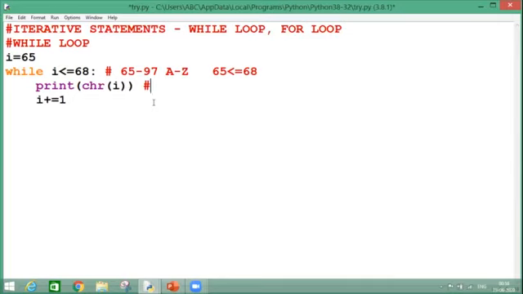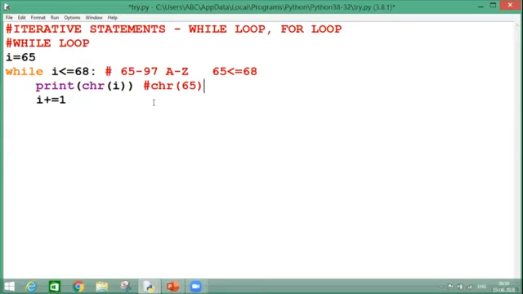Again we are getting 2 statements. My first statement is saying print chr of I. See, this is not char, the keyword is named chr. So we will write it in the same way, chr of I. So what will it do? Basically, this is chr of 65 because the I value is 65 right now.